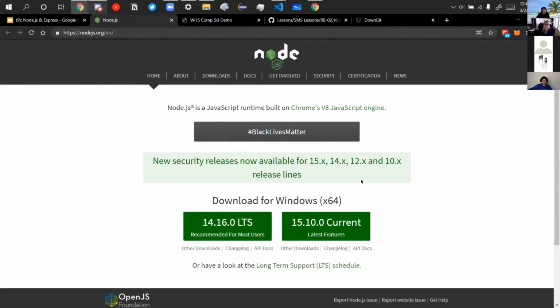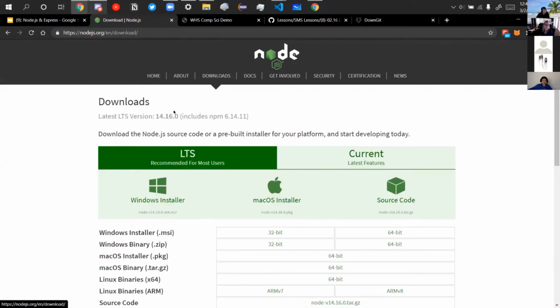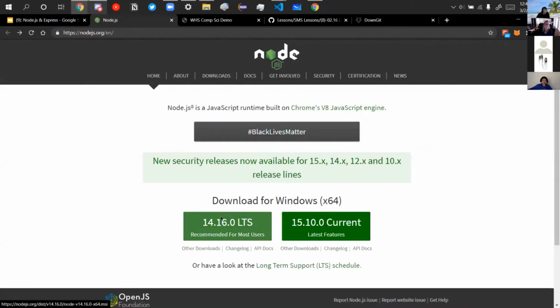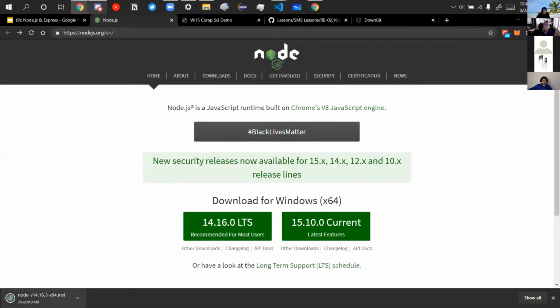And then if you want to perhaps download one for Mac, you can go to downloads and there's a Mac OS installer too. And if you do download it, it'll ask you to download a .msi. It is safe, so you click save, and after it's downloaded, you should be able to run it. It might take some time.